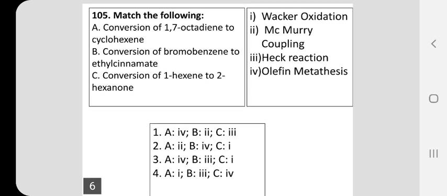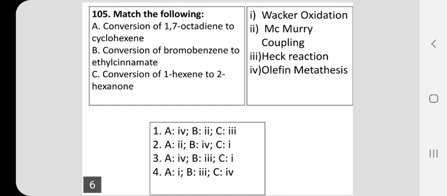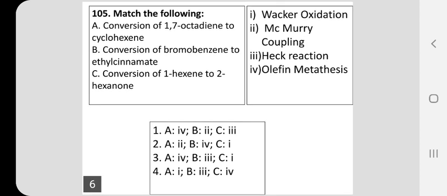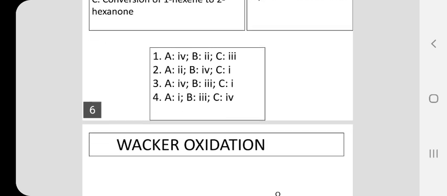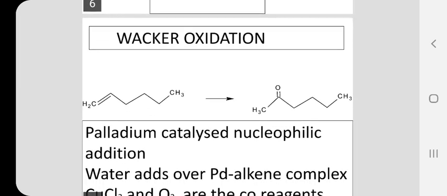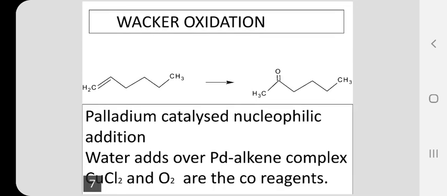From that, you are supposed to find the correct alternative. See, how can you choose the alternative? For that, you must have a good knowledge about the name reactions. First, let us see what is this Wacker oxidation. The Wacker oxidation is a simple process by which an olefin is converted into a ketone.